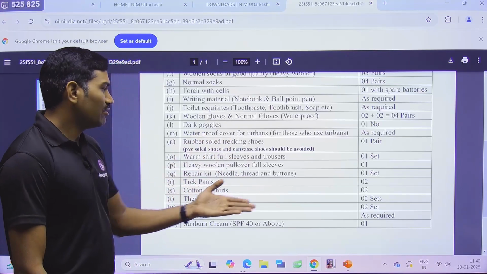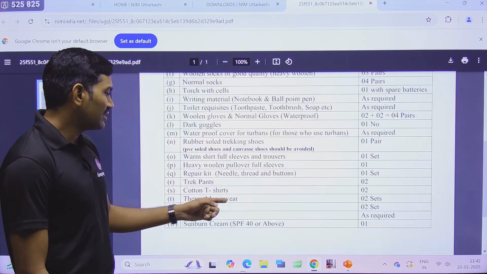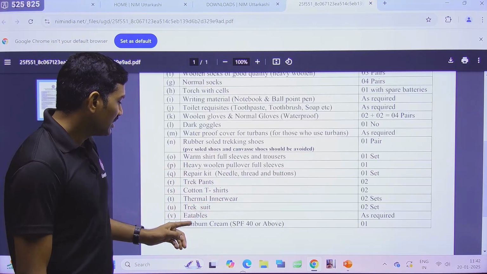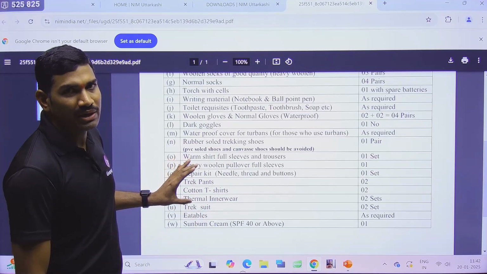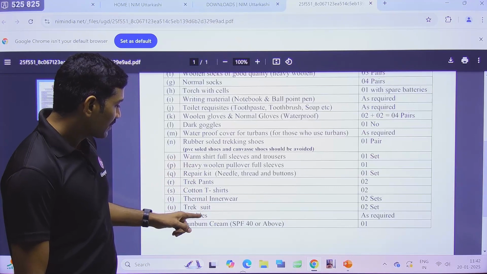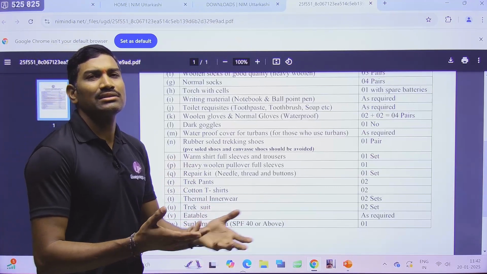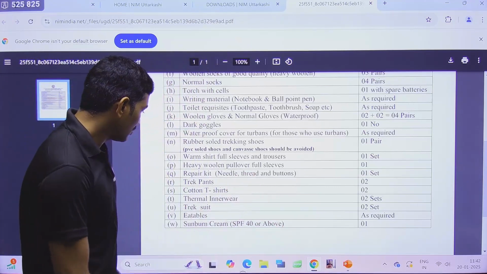Okay, next one. Anyhow, trek pants they have given, cotton t-shirts they have given, thermal innerwear they gave, trek suit they gave. Regarding this clothing and all, I will talk separately at the end of the video, so don't worry. And eatables, if you want to carry some eatables of your interest, you can carry those also.